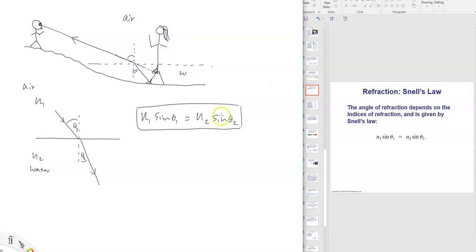Let's say light enters from air to water.